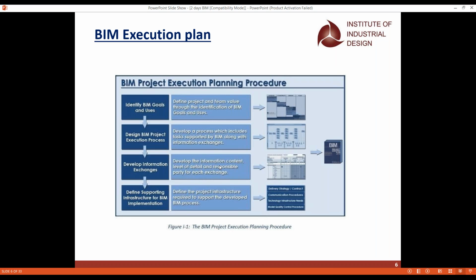And this is actually the flow. First you have to identify the BIM goals and also the uses, and you have to go with the designing of your BIM project, and you have to develop the information, and exchange it with the other departments. And after you have exchanged it, you have to make sure that you have the complete infrastructure to get it constructed at the construction site. So these were all the execution plan elements that we can make use of: the BIM goals and uses, the BIM project, the exchanges we need, and also the supporting infrastructure that we want for the construction.